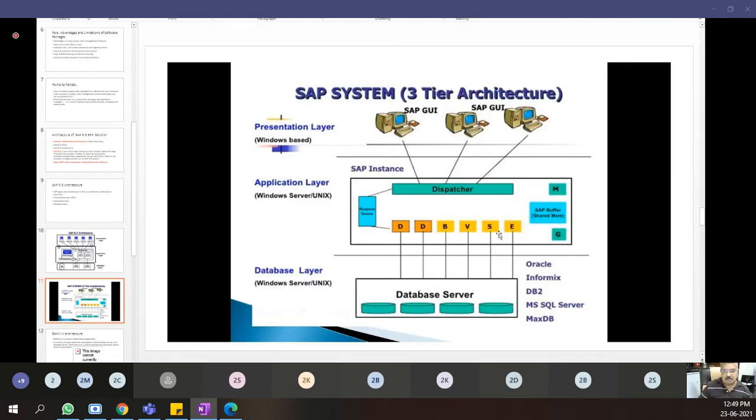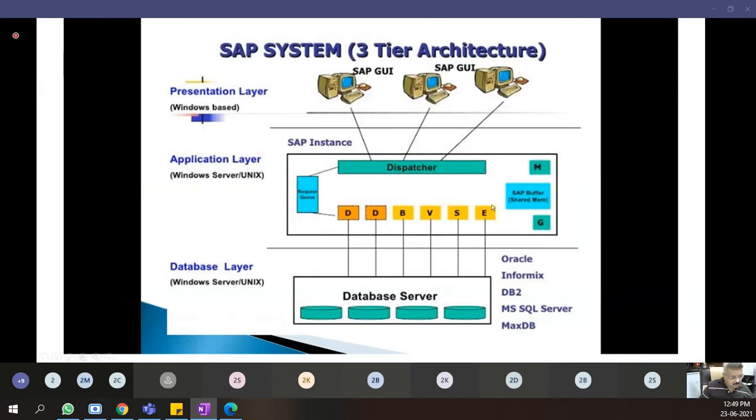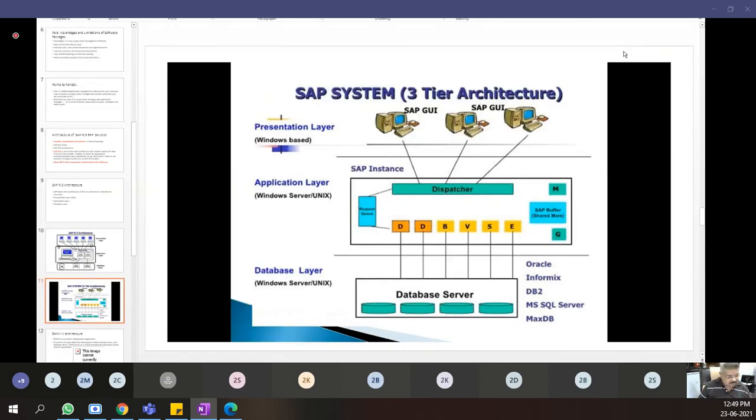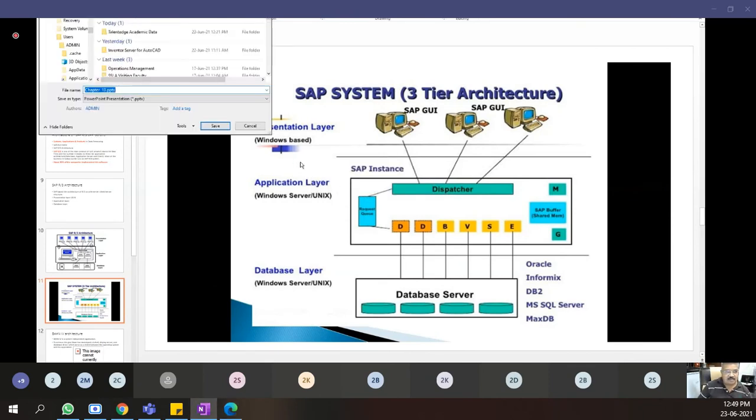This is the SAP system architecture. Any questions anyone has on software packages used in operations and supply chain? Please ask. Anyone aware about what are the different software packages used in production management?